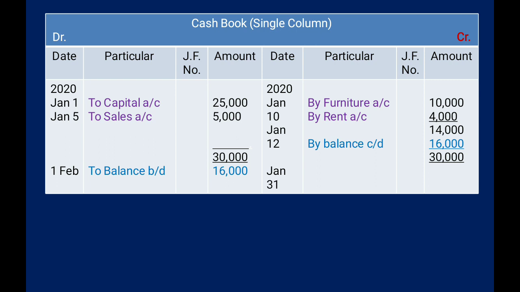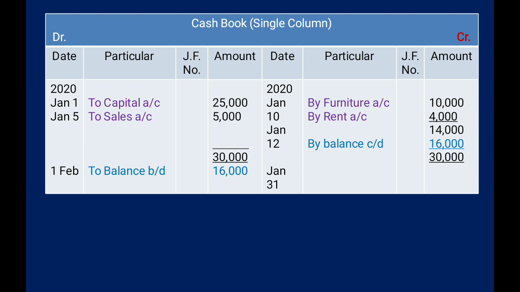Then January 10, furniture purchased, so furniture account debit to cash, that means we have to write this transaction on the credit side of the cash book, that is 10,000. Then again rent paid in cash, rent account debit to cash, so the same way we have to record this transaction on the credit side in the cash book, and we will write the title as by rent.